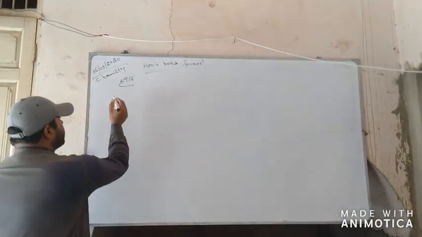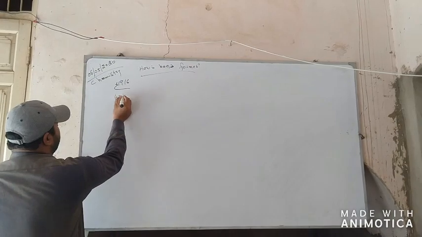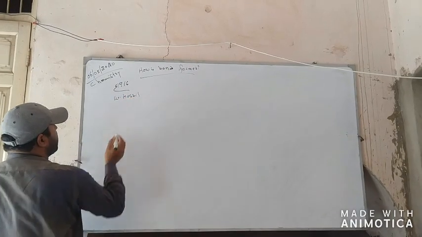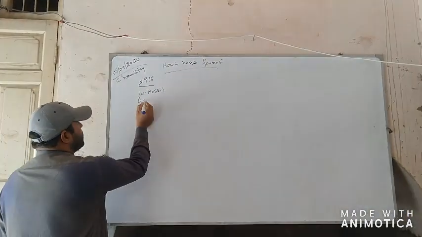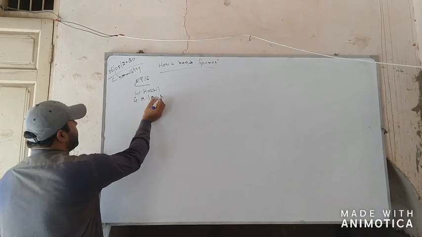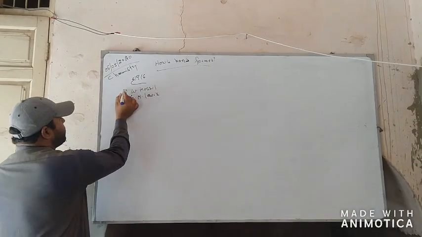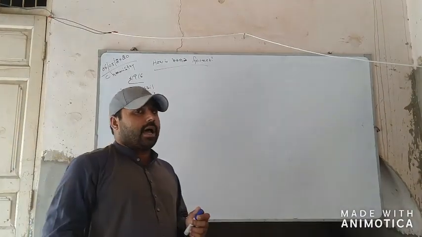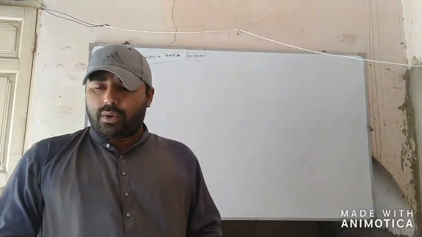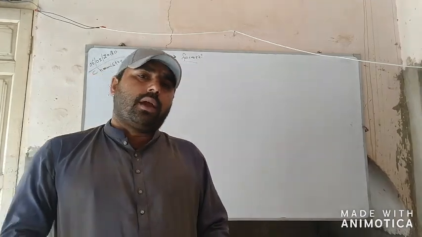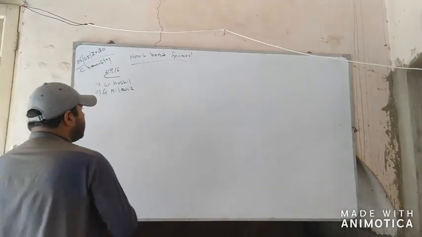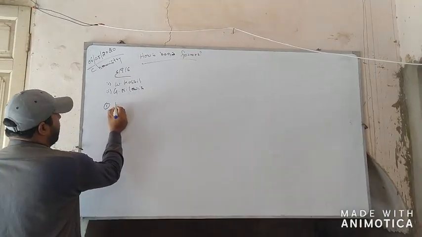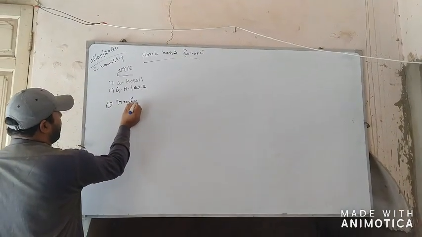One scientist, who belongs to Germany, is W. Kossel, and the second, who belongs to the USA, is known as G. N. Lewis. These two scientists gave two ideas about the chemical bond. According to W. Kossel, atoms form a bond by transferring electrons. Means one type of bond formation is called the transferring of electrons.